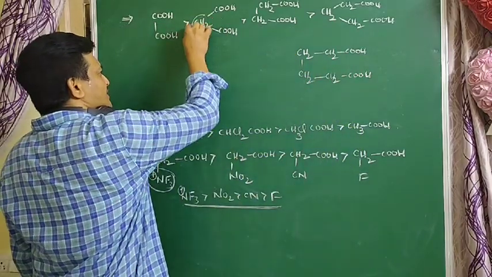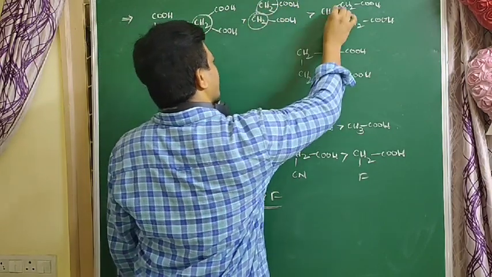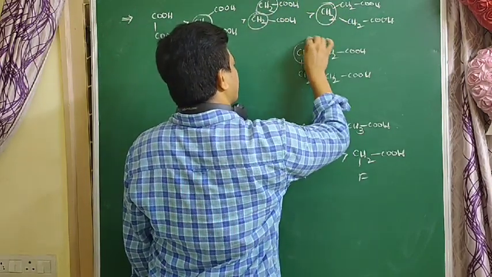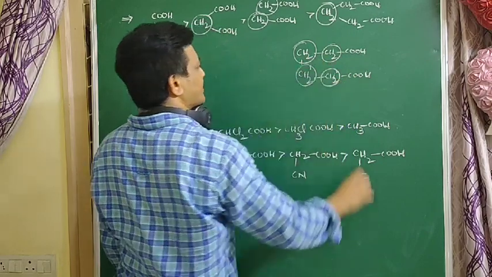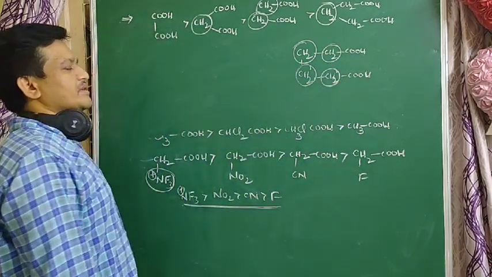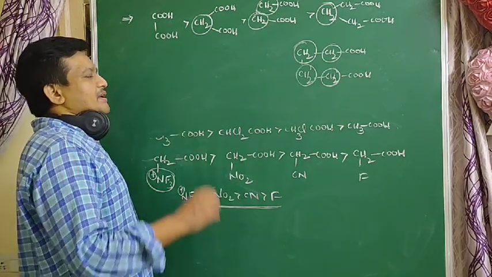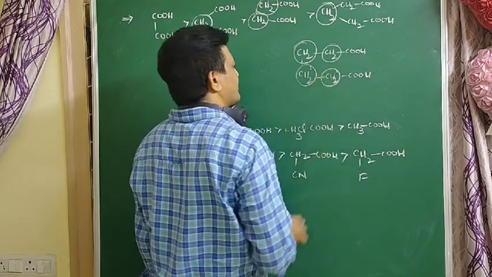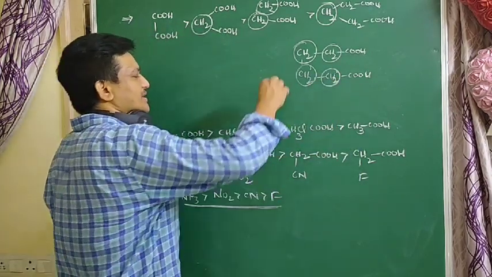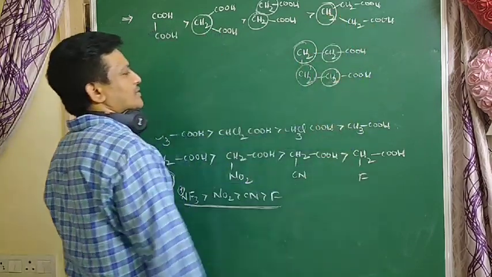As the number of carbons increases, the plus I effect increases, and acidic nature decreases. Why? Because these are donating groups that donate electrons to the anion.